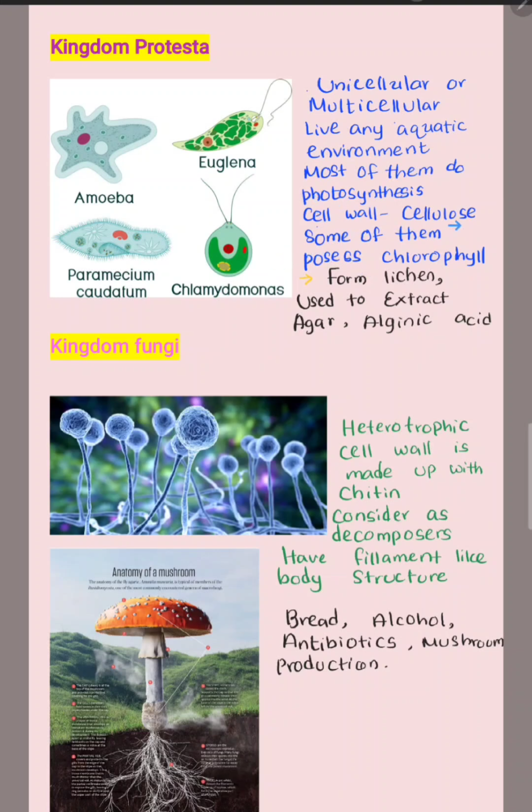Their cell wall is made up of cellulose like plants. Some of them possess chlorophyll. The uses or advantages of the Protista kingdom are that they form lichen and are used to extract agar, which is a polysaccharide, and they are used to extract alginic acid, which is used in ice cream production.